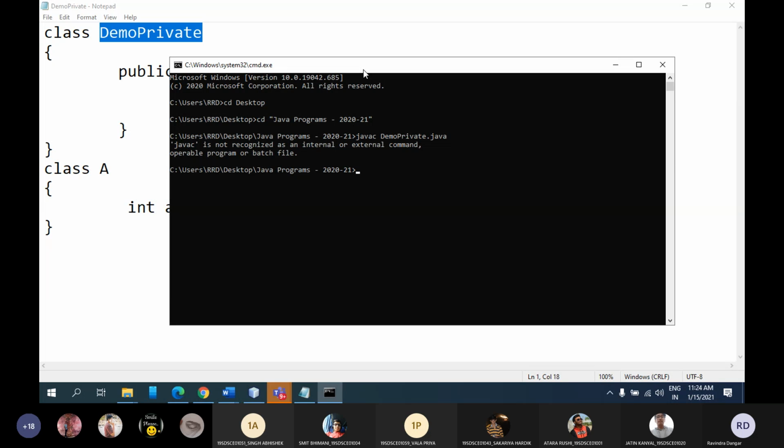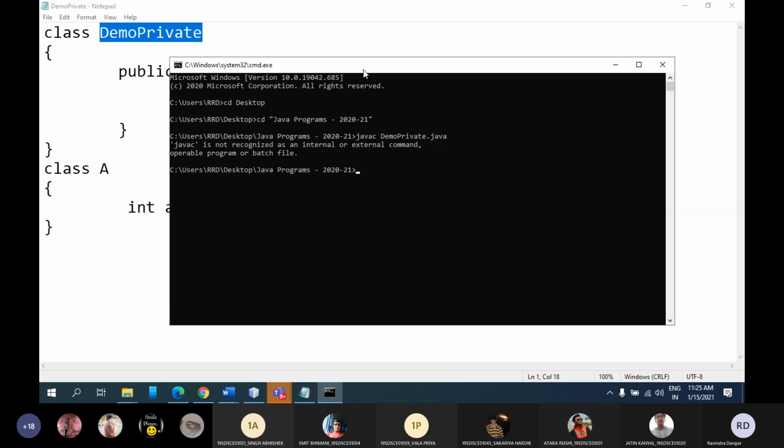If I want to set a temporary path, what can I do? I can simply write set path equal to, and then I need to go to the directory where I have installed Java. I have installed Java in the C drive, so I can write C:\Program Files\Java\jdk\bin. Again, I am repeating. Let me just erase everything.